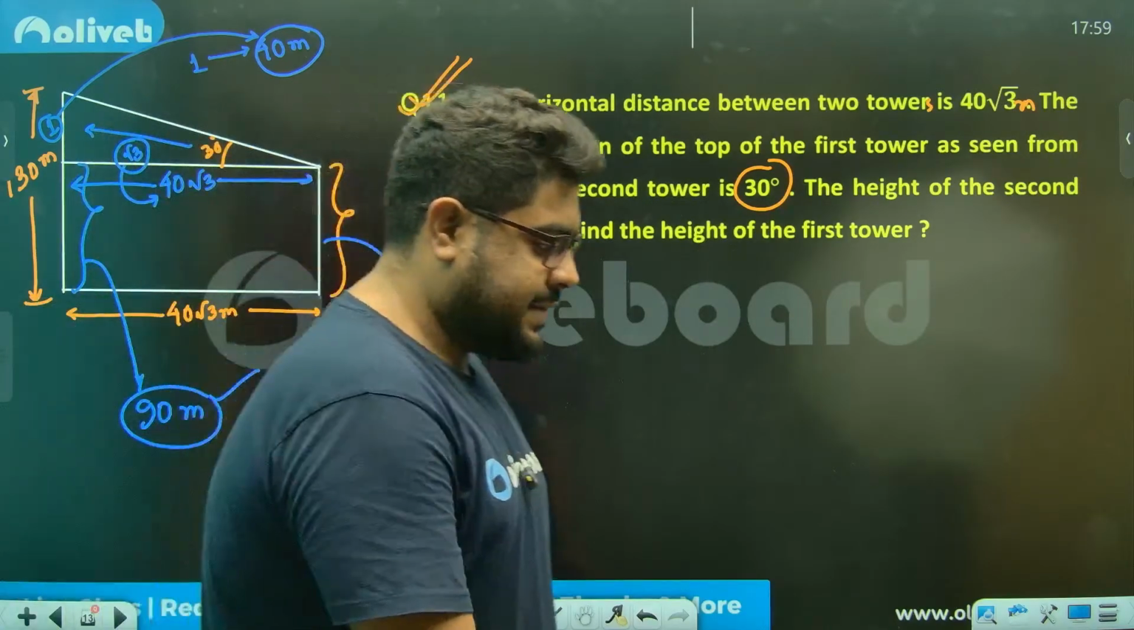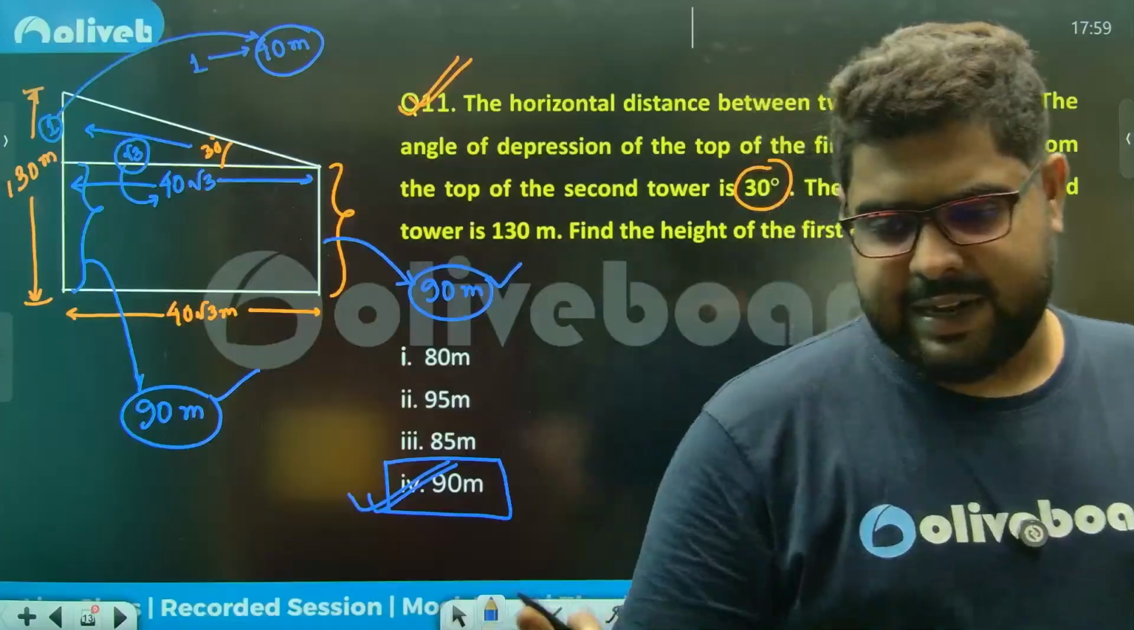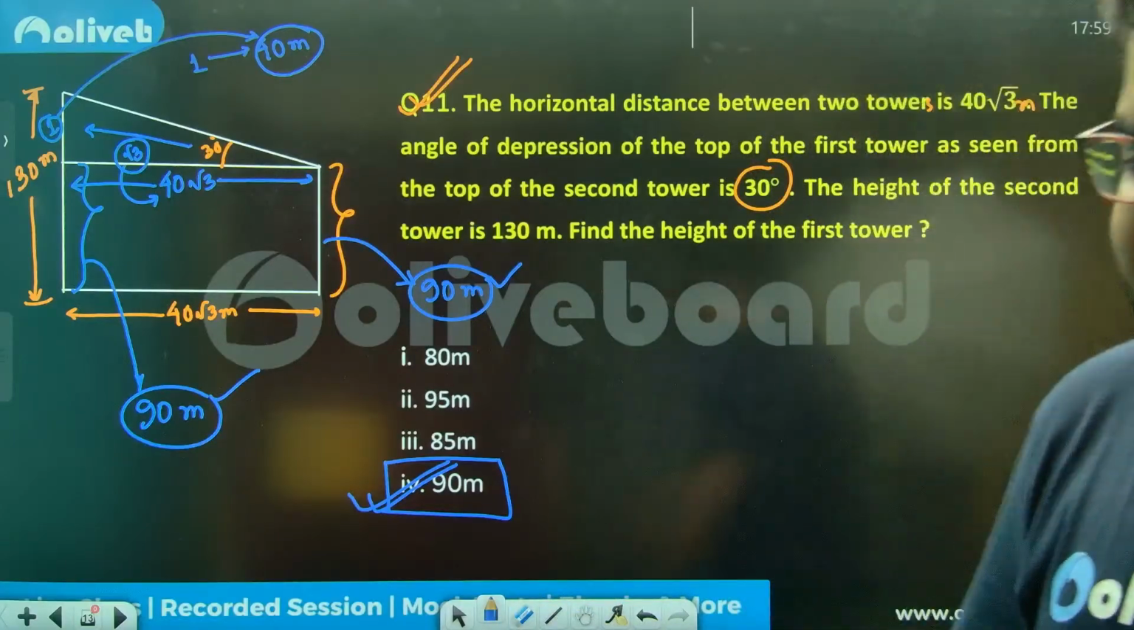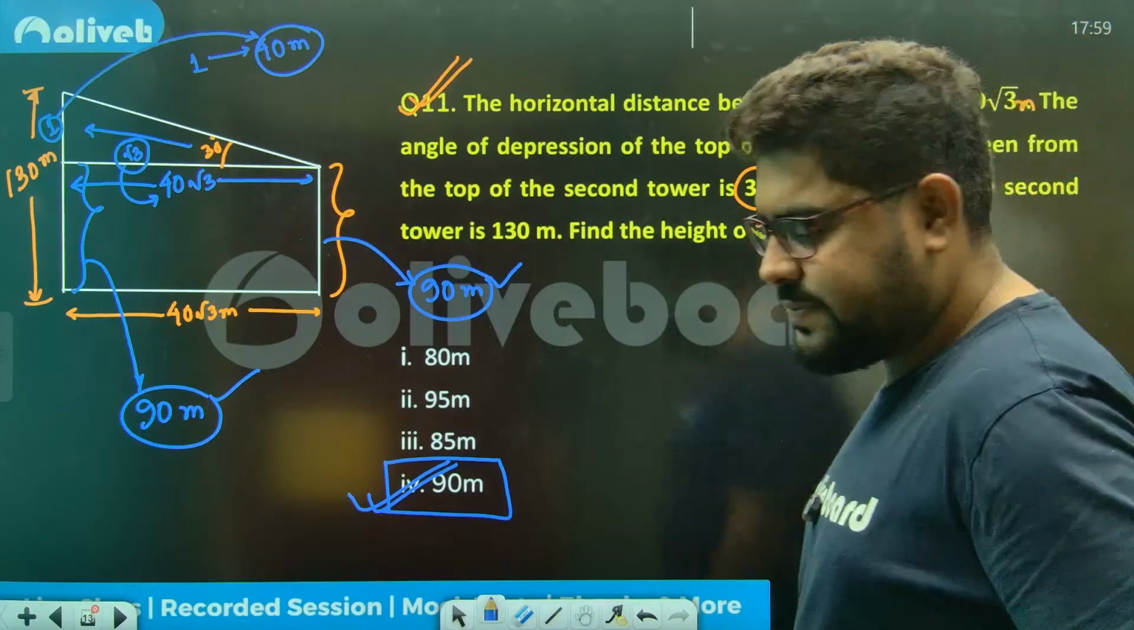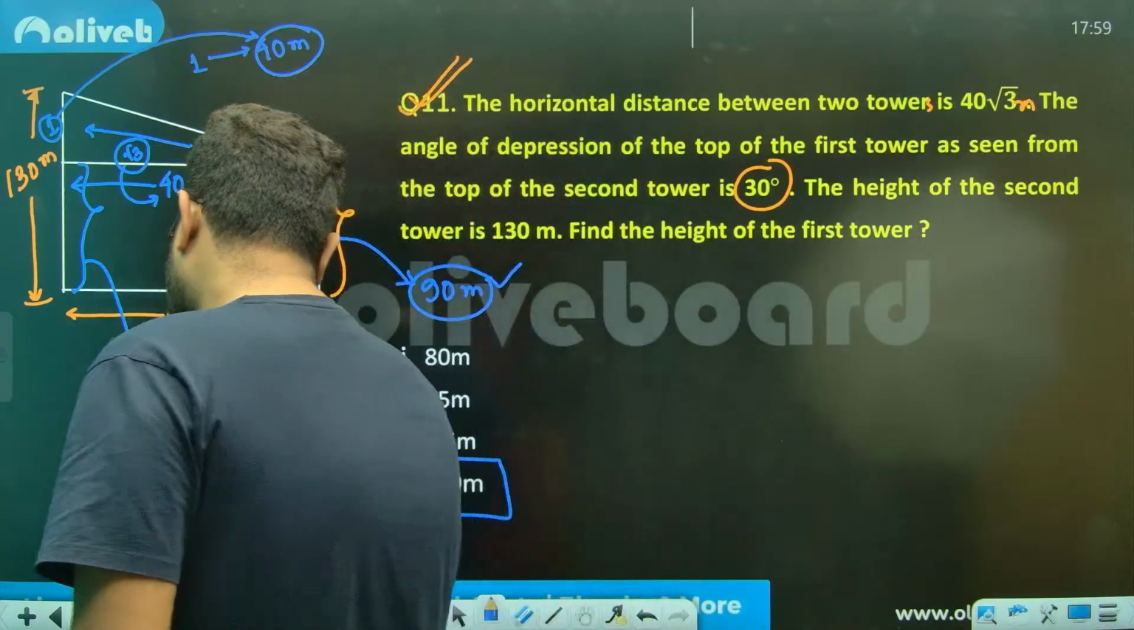That's a good question. Not very difficult, and not very easy as well. It's not that it was very simple. It's a good standard quality question. Right?